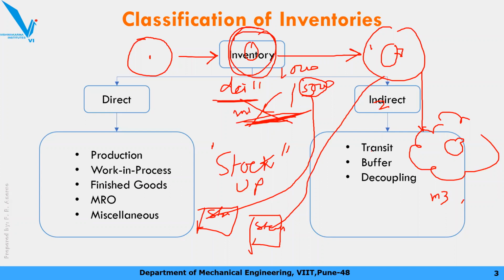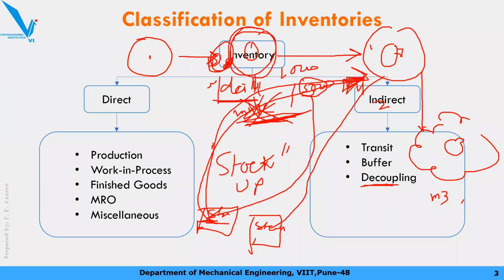so that if the earlier situation arrives, like machine number 1 is not working, what you can do, while the repair is going on, is take the 500 components and send them to machine number 2. So semi-finished product you stock up. These are just to decouple. What you did is, the coupling, the dependency that was here, you decoupled it. Now you can spend some time on repairing machine number 1. Until that time, the stocked up semi-finished goods are going to be processed. Okay, so this is called a decoupling inventory.